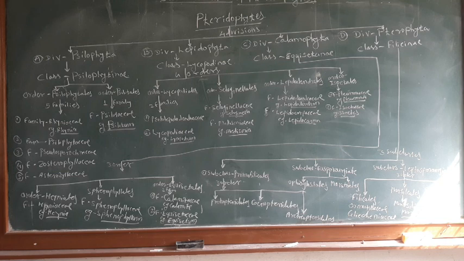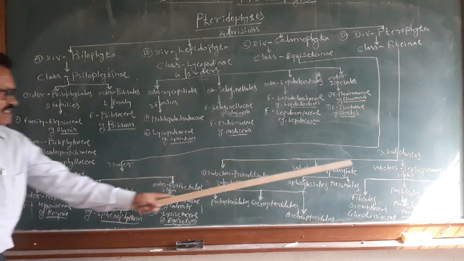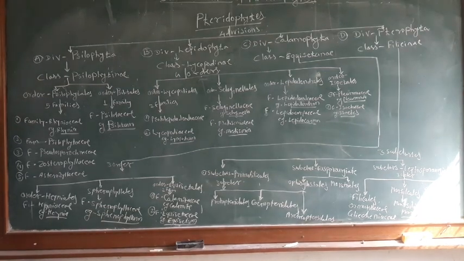The sporophytic plant body can be differentiated into root, stem and leaves. The vascular cylinder is generally siphonostelic, with the presence of leaf gaps. Leaves are megaphyllous, that is, larger leaves are present in this group of plants. The leaf gaps and branch gaps are present.